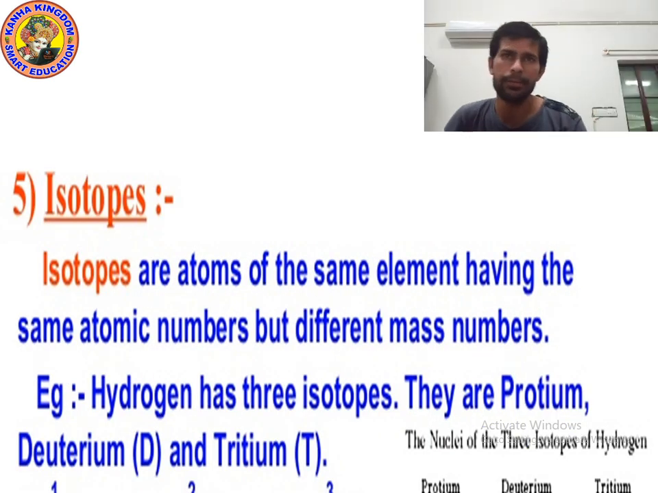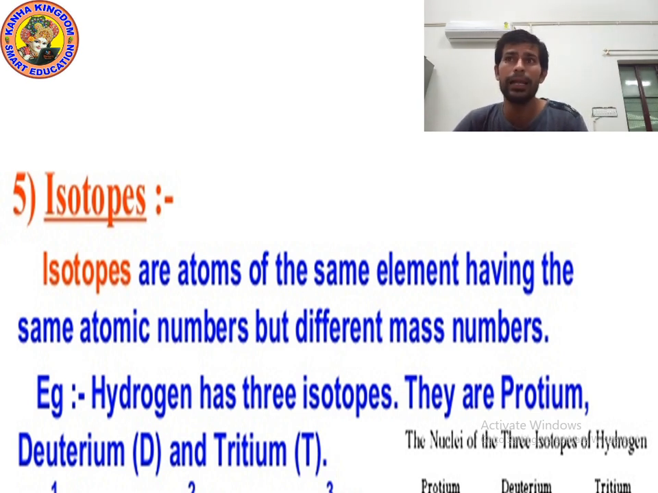Okay kids, it's time to understand isotopes. What is the meaning of isotopes? Isotopes are atoms of the same element having the same atomic number but different mass number. Isotopes are atoms of an element which always have the same atomic number but different mass number.